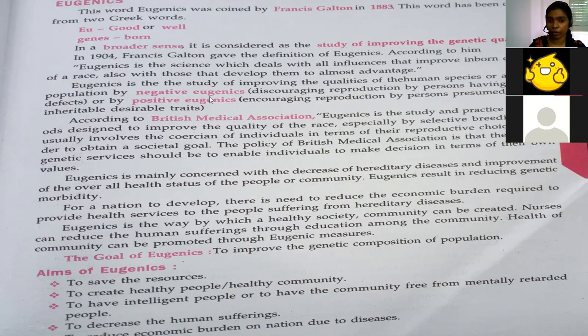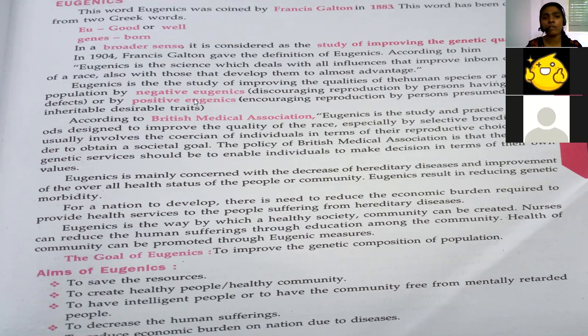For example, let me take A and B. If A has genetic defects or any genetical abnormality, then we stop the reproduction of that A completely. That is what negative eugenics is meant for. This will discourage the reproduction of such individuals.